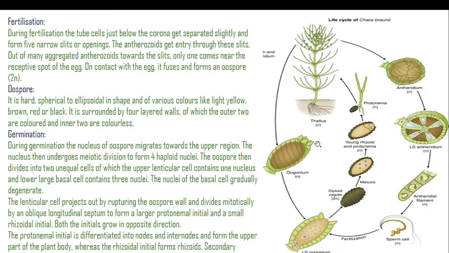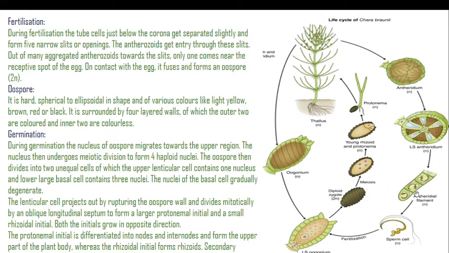Here is the diagrammatic representation of a complete fertilization. So this is the oogonium, which is also called a nucule. This one is the antheridium, which is also called a globule. This one is the LS of oogonium, which is haploid in nature. This is the LS of antheridium, which is again haploid in nature, and they bear gamete cells.